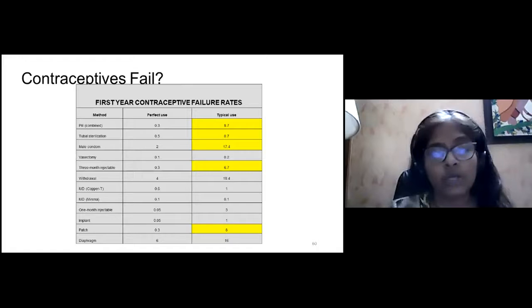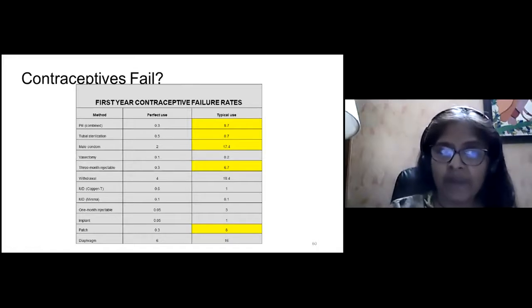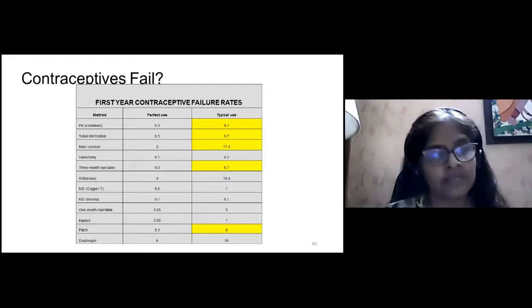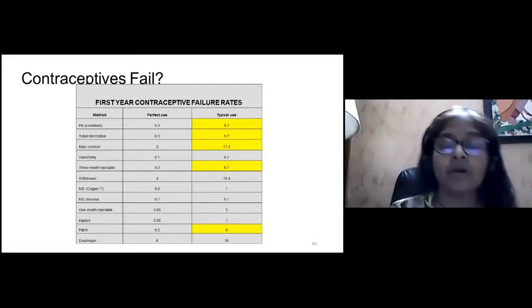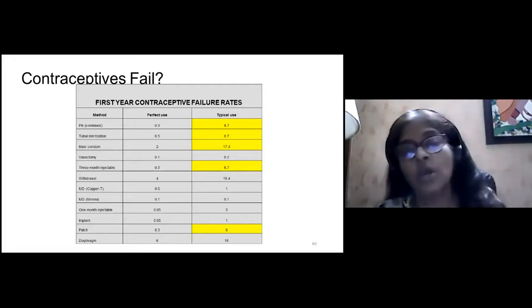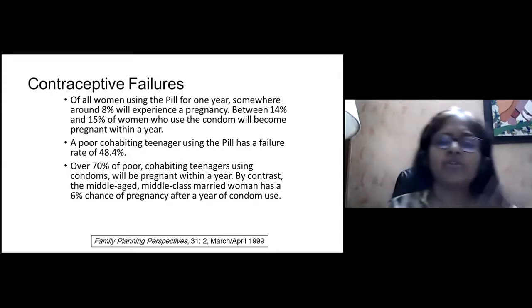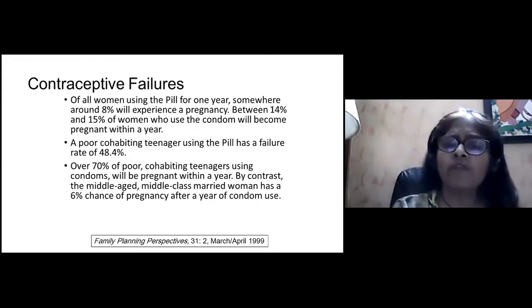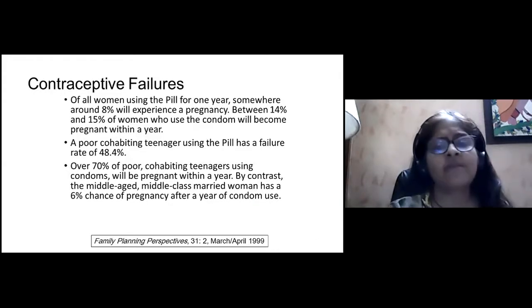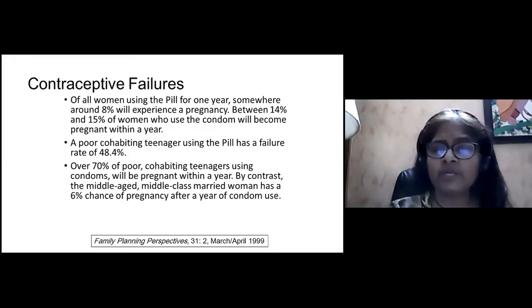So just because a patient is on the oral contraceptive pill, we cannot rest assured that she cannot be pregnant. If she does miss a period or she doesn't get a period, we have to rule out pregnancy, because pregnancies have occurred in spite of taking the oral contraceptive pills. Now, of all women using the pill for 1 year, somewhere around 8% will experience a pregnancy. Between 14 to 15% of women who use condoms will become pregnant within a year.